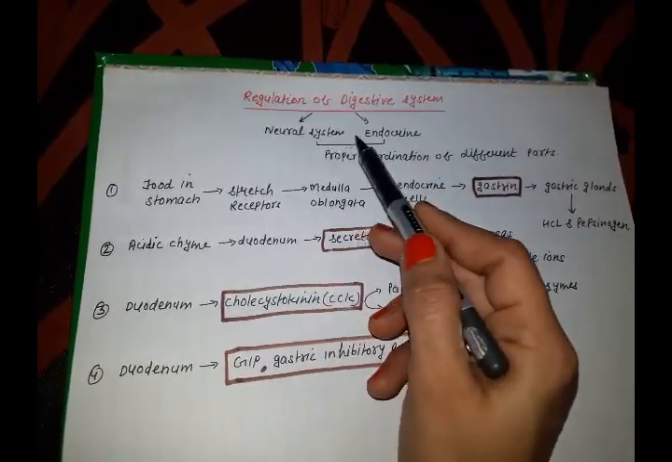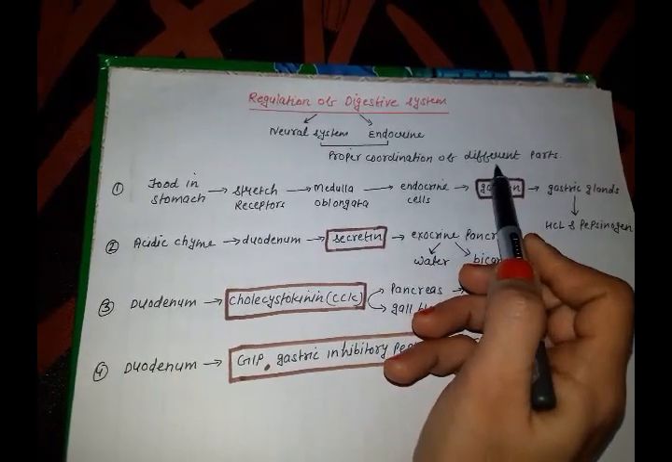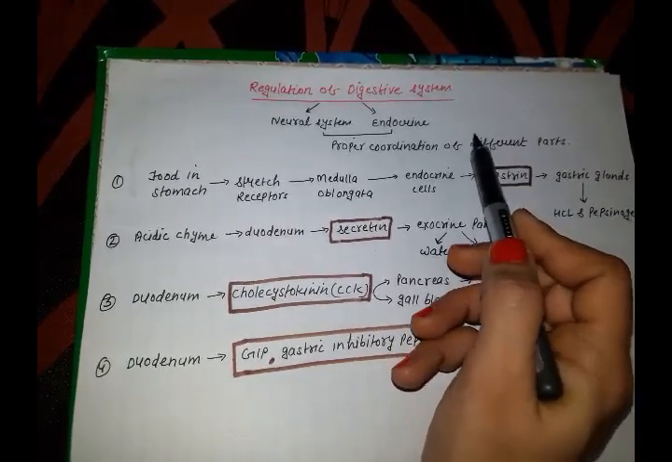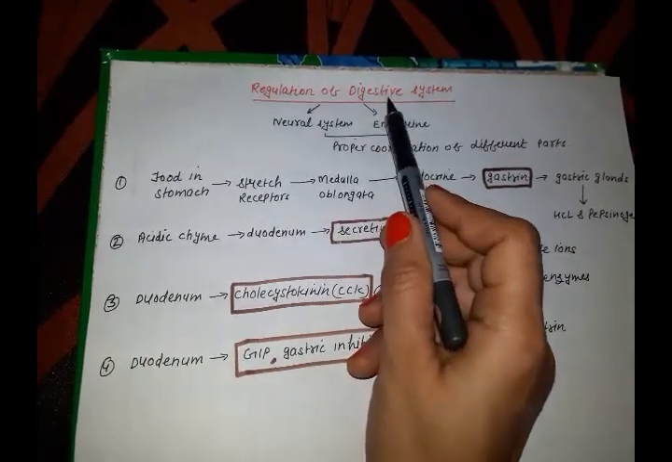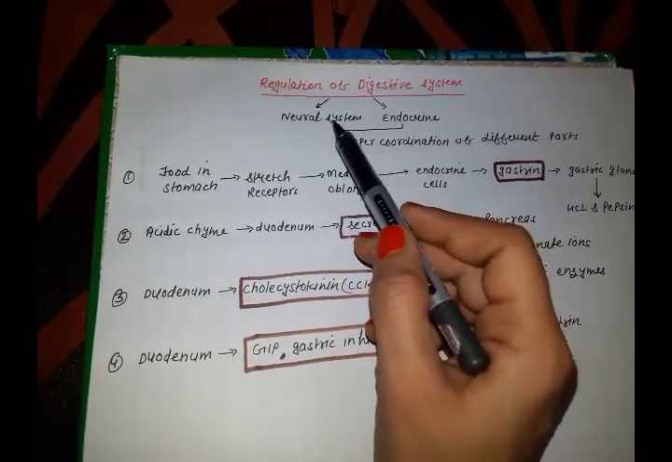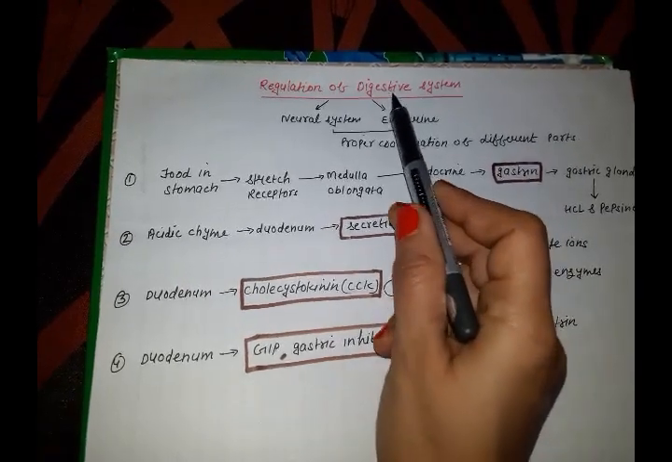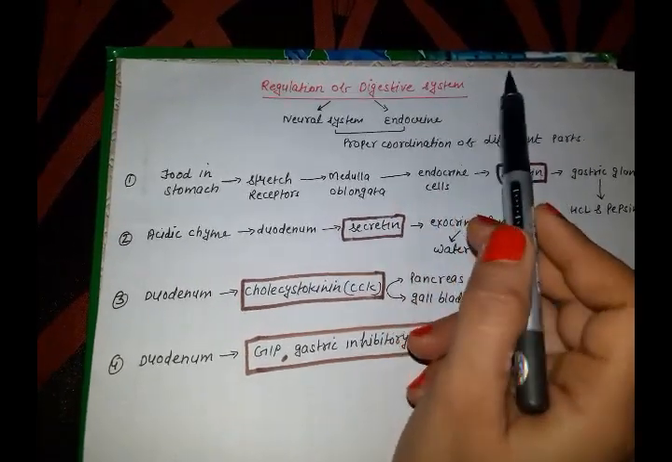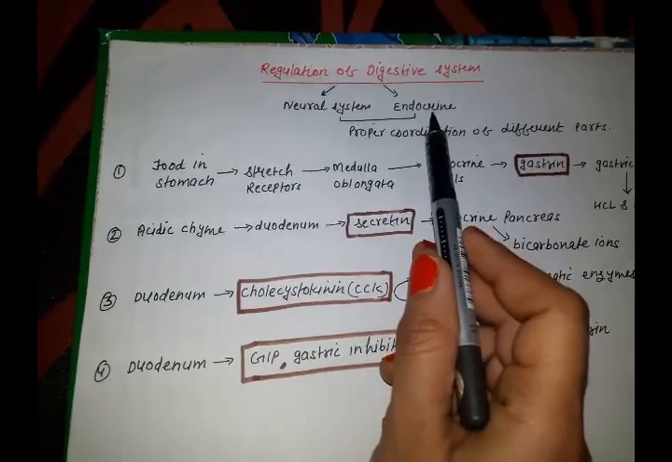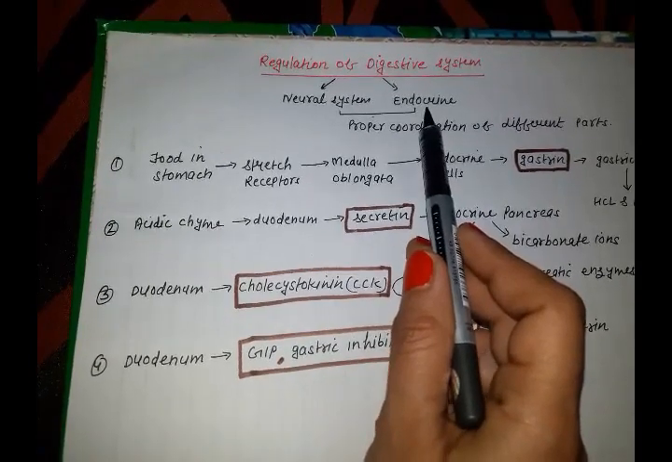Both of these systems properly coordinate with the different parts or the organs of the digestive system and then do its regulation. Now let's study how both of these systems work together and then regulate our digestive system. So the endocrine cells of gastrointestinal tract produce 4 types of peptide hormones.